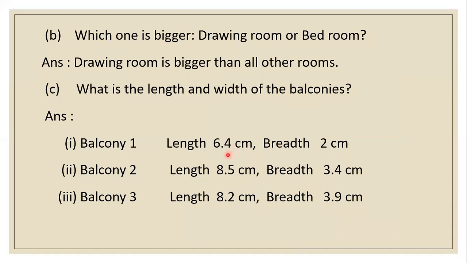Balcony 1 length is 6.4 centimeter, breadth 2 centimeter. Balcony 2 length is 8.5 centimeter, breadth is 3.4 centimeter. Balcony 3 length is 8.2 centimeter and breadth 3.9. So either you can take it as 3.9 or taking 4 also will do. Okay children, by this we have completed 8th lesson from textbook and workbook. Okay.